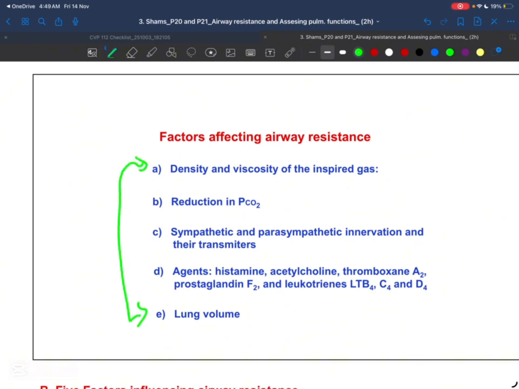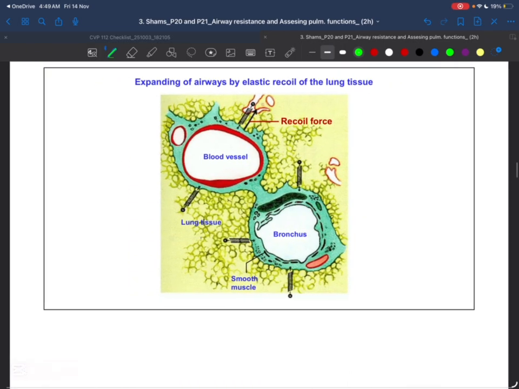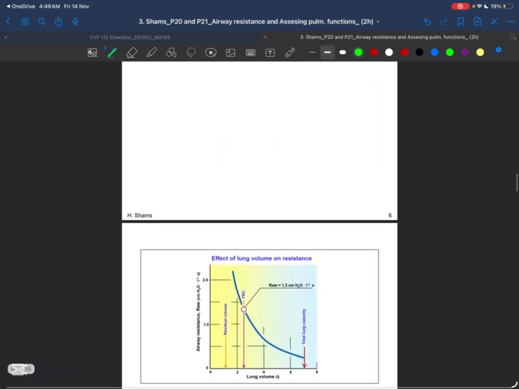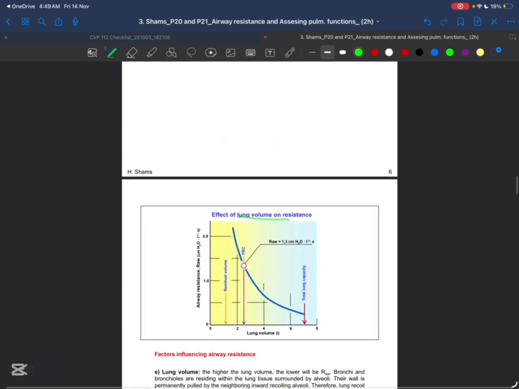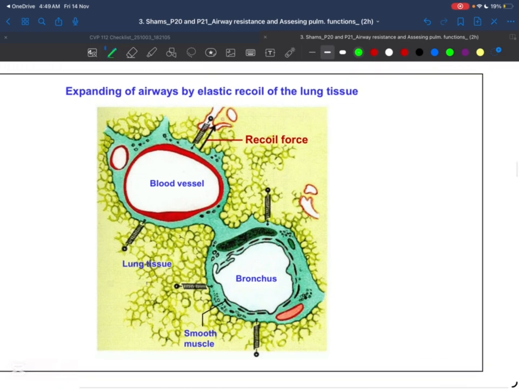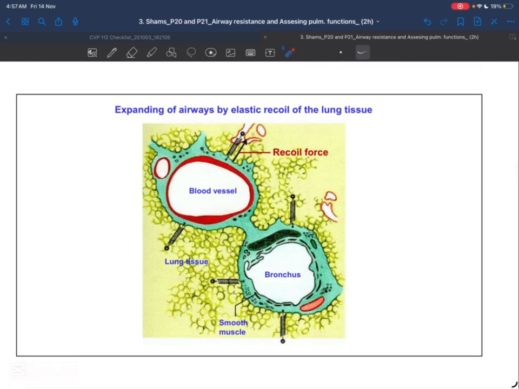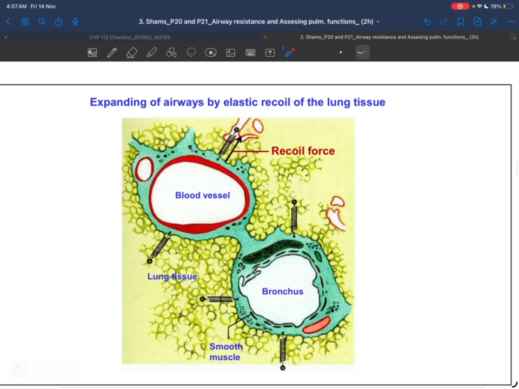Well, you do, but you have to focus on the lung volume, because as you can see down here, he explained more about the lung volume, about the recoil, about the elasticity. See, the lung volume. It's not a coincidence, isn't it? We had to stop because of the prayer. Anyway, expanding the airways by elastic recoil of the lung tissue.